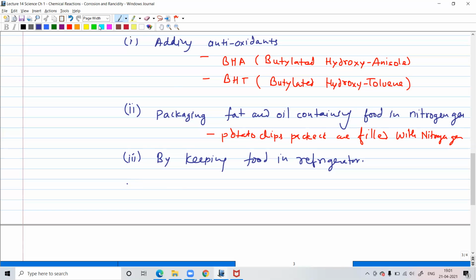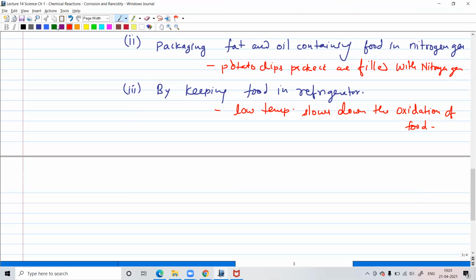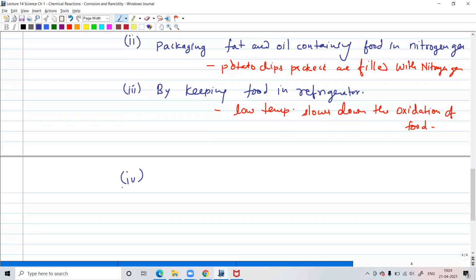So why do we keep things in refrigerator? Low temperature slows down the oxidation process. What else? What else can we do?